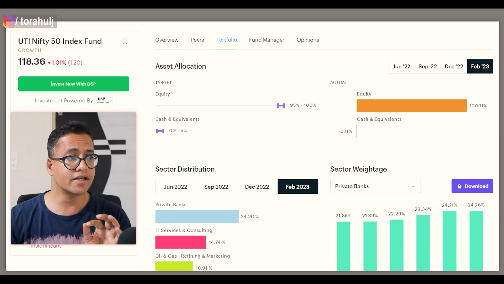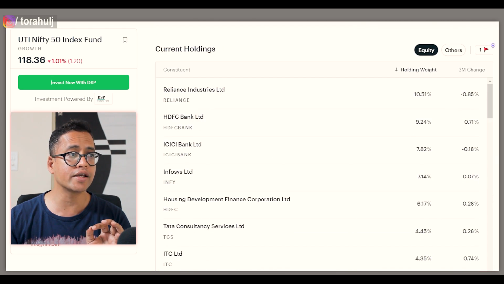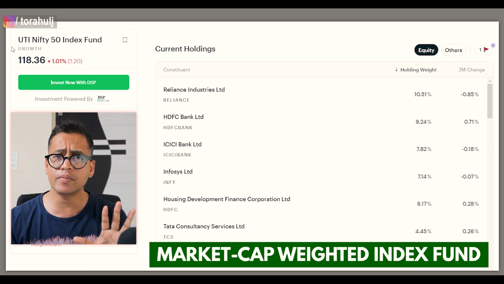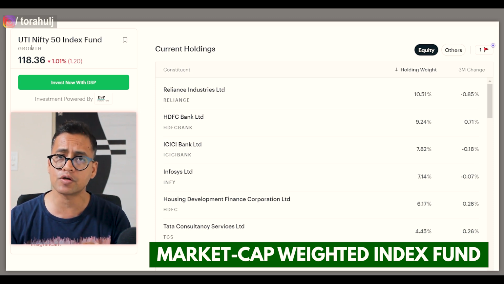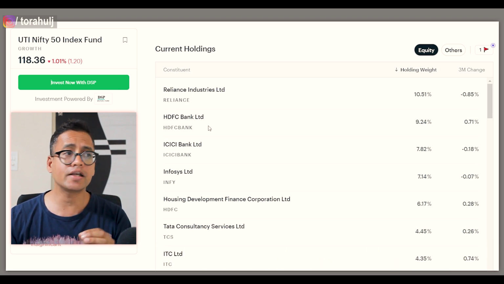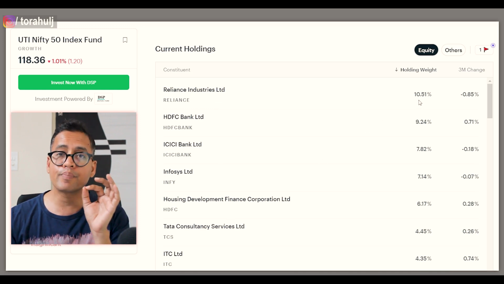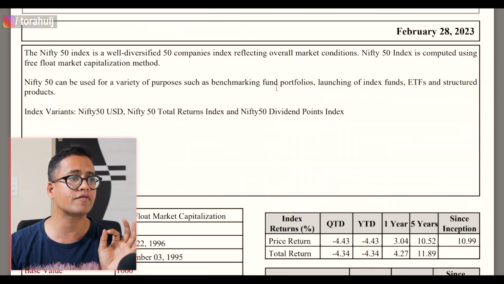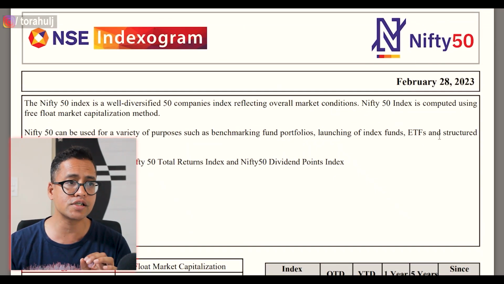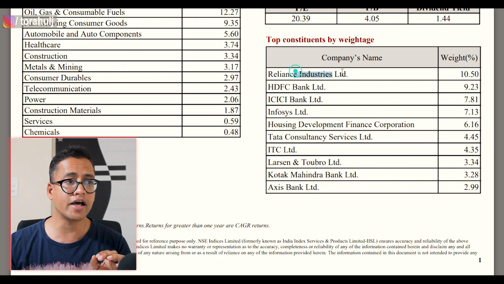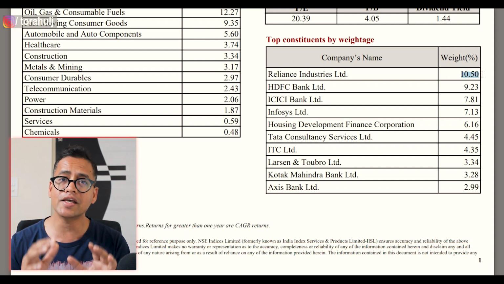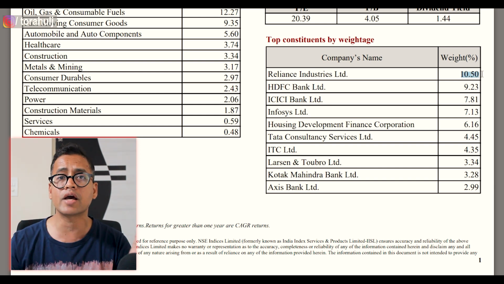This index fund, if we look at the asset allocation or the holdings, is called a market cap weighted index mutual fund. Simply meaning that the money you invest in this mutual fund will get allocated into the top 50 stocks in the proportion of their free float market capitalization. Simply put, if I show you the Nifty 50 index, what you will see here is that Reliance, for example, has got 10.50% weightage because Reliance has the highest free float market capitalization, and market capitalization is nothing but number of shares multiplied by price of one share.